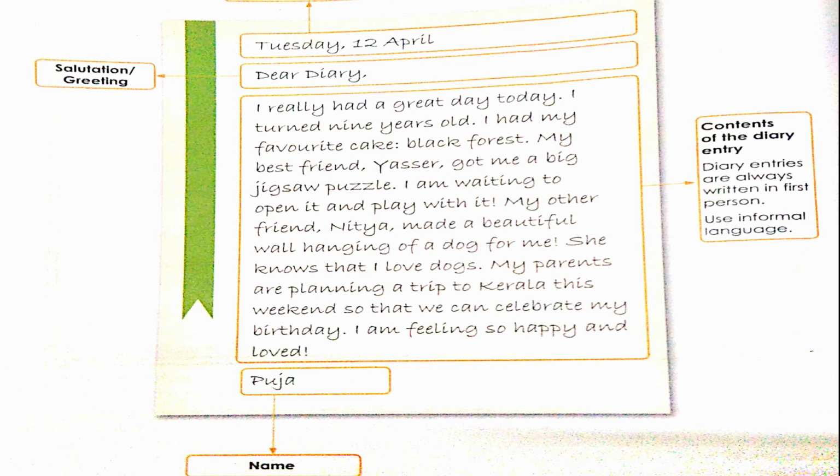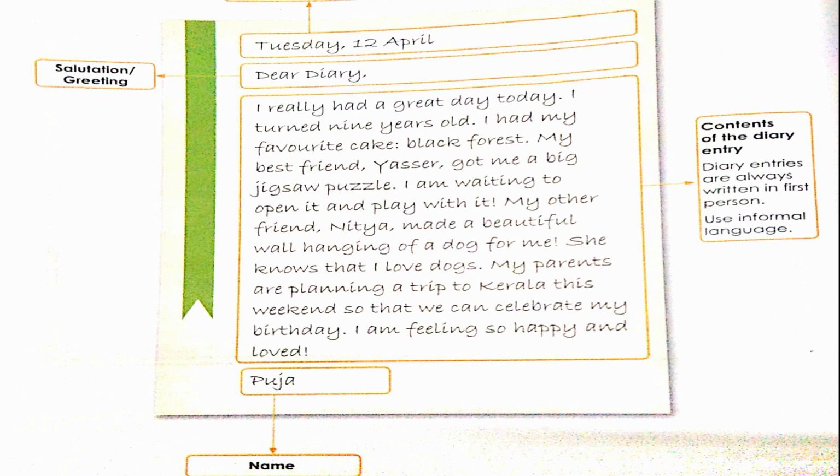Time has not been mentioned here, but I would request you all, whenever you make a diary entry, please write the time as well, okay? So just below that we can see the salutation or greeting as dear diary. A comma has been given after that, space is there, and then the content of the diary entry. Let us read it. As I've already mentioned, diary entries are always written in first person, and we also use informal language. So let's read this.